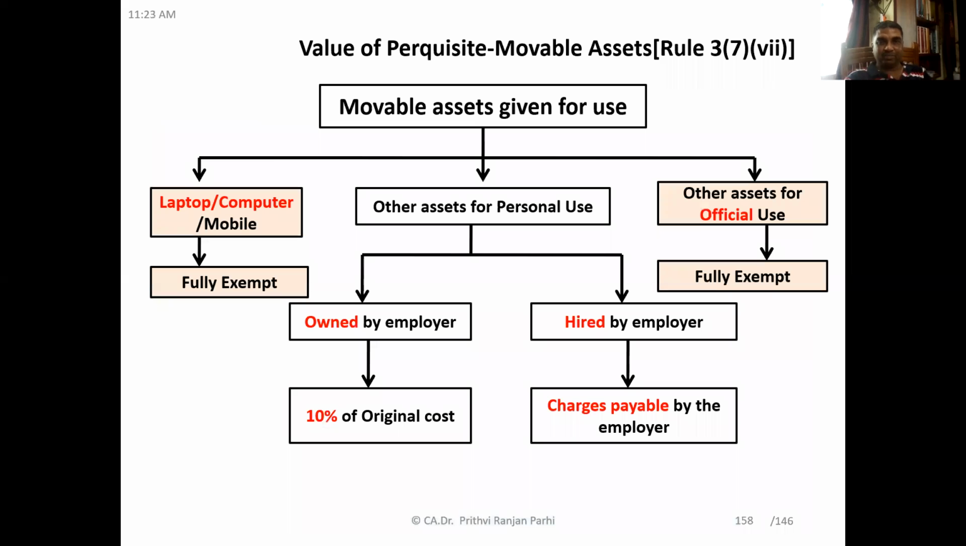Right, friends? Now, let us move to the next perquisites. These are perquisites given in the form of movable assets. If movable assets like laptop, computer, mobile, etc., are given, how to arrive at the value of that perquisite? This chart is going to explain it. If these three things, laptop, computer and mobile, are given by the employer to the employee, what will be the treatment?